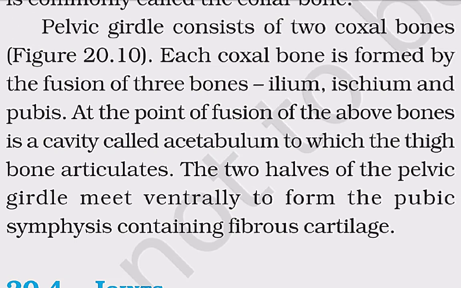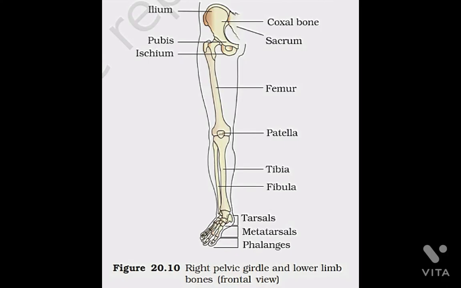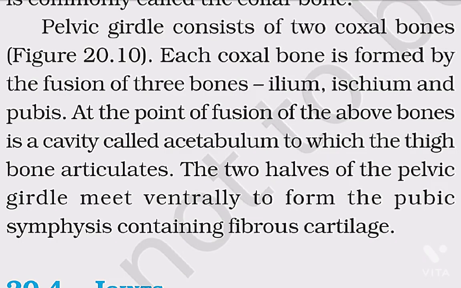Pelvic girdle consists of two coxal bones. Figure 20.10. Each coxal bone is formed by the fusion of three bones: ilium, ischium, and pubis. At the point of fusion of the above bones is a cavity called acetabulum, to which the thigh bone articulates. The two halves of the pelvic girdle meet ventrally to form the pubic symphysis, consisting of fibrous cartilage.